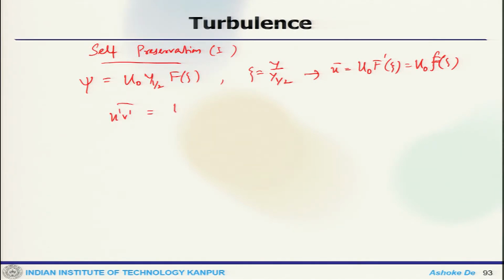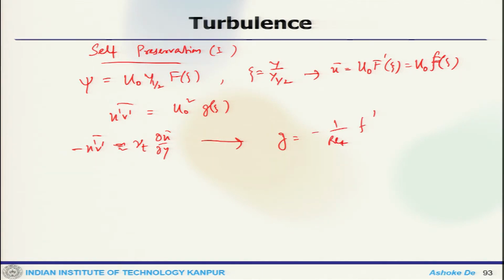u bar v bar prime is u naught square g of xi, and if we establish the relation between f and g using the Boussinesq hypothesis, that gives us that g is 1 by R_ET f prime, where R_ET is u naught y half by nu t.